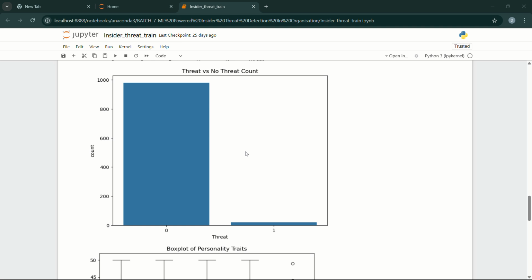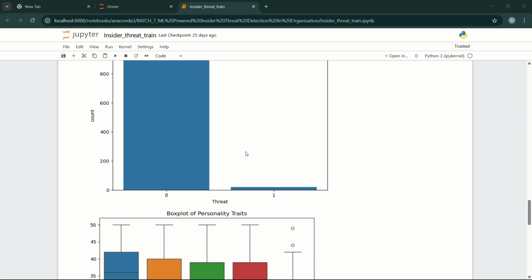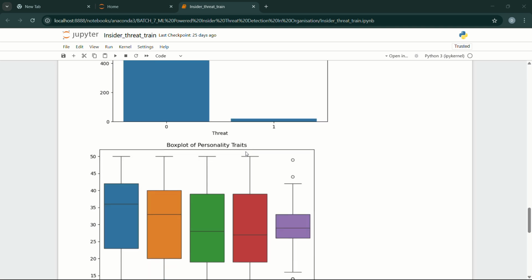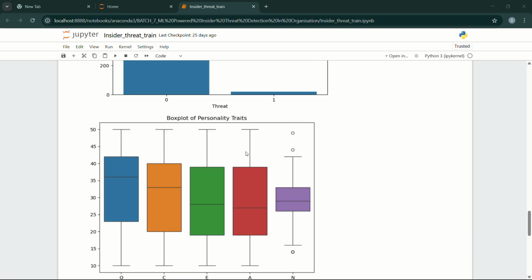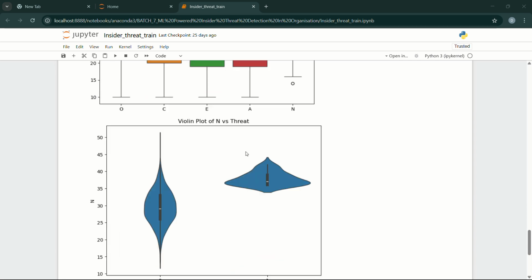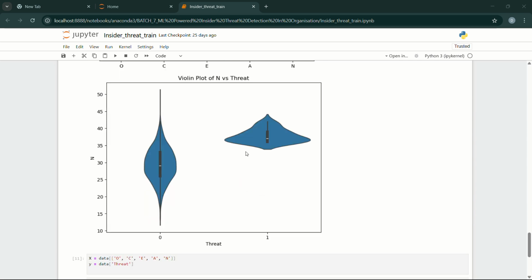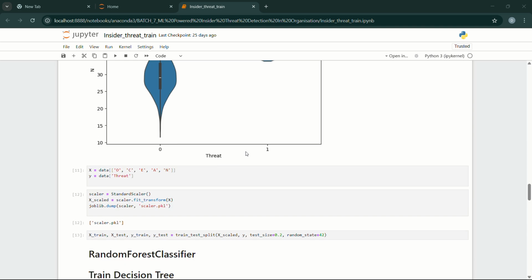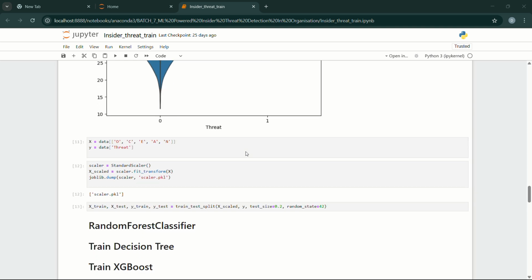It takes the data from the dataset and checks how many are a thread and how many are not a thread. And next it checks the box plot, and also it prints the violin plot. And next here I'm taking the five thread rules. Based on these five thread rules, it will predict the thread.